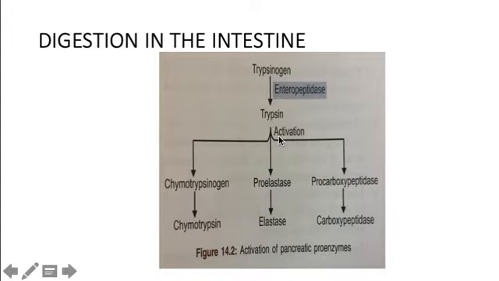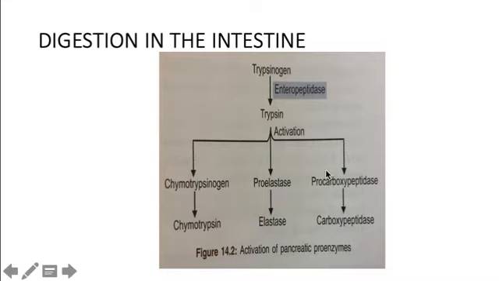Now this activated trypsin acts on 3 other zymogens, that is chymotrypsinogen, proelastase and procarboxypeptidases, and they get converted: chymotrypsinogen into chymotrypsin, proelastase into elastase, and procarboxypeptidases into carboxypeptidases. Okay, so this is the importance of trypsinogen getting converted into the active form and how it activates the 3 other enzymes.